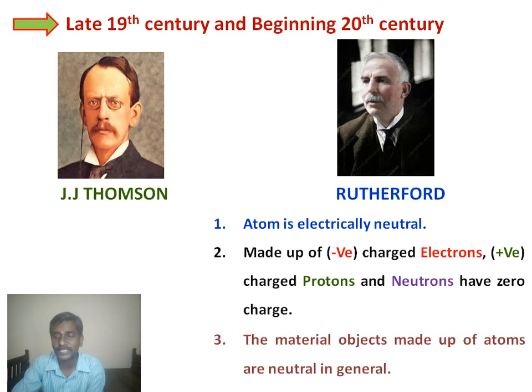So material objects made up of atoms are neutral in nature. In atoms, we have an equal number of protons and electrons, so the charges neutralize, and generally the objects are neutral in nature.